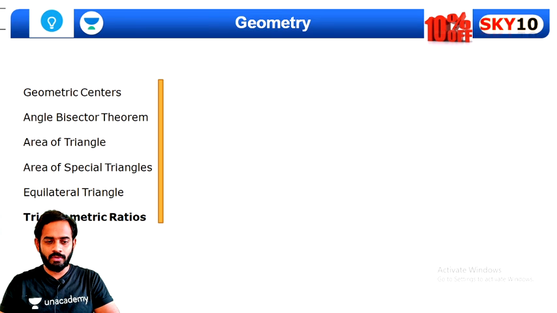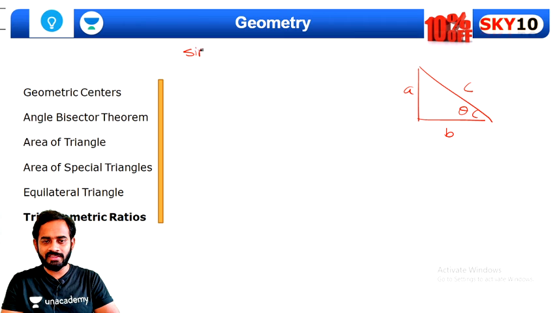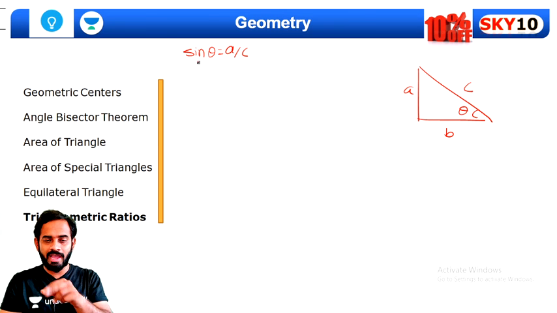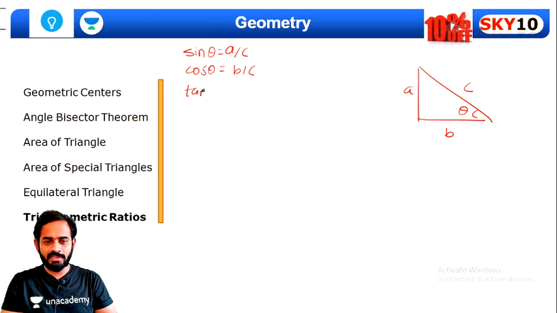Next. Now, there are different trigonometric ratios you need to understand. So let's say this side is A, this is B, and this is C, and this angle is theta. First of all, I'll quickly explain the values of different ratios. Sine theta is A upon C, that is, the opposite side for that theta upon the hypotenuse is sine theta. Cos theta is B upon C. Tan theta is sine theta upon cos theta, that is A upon B.